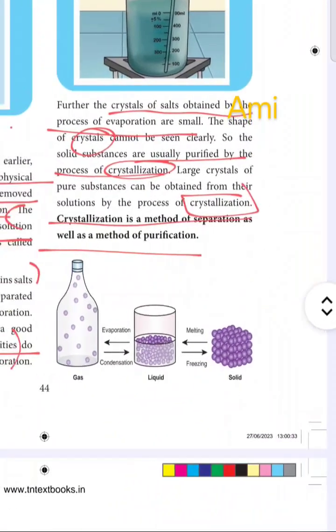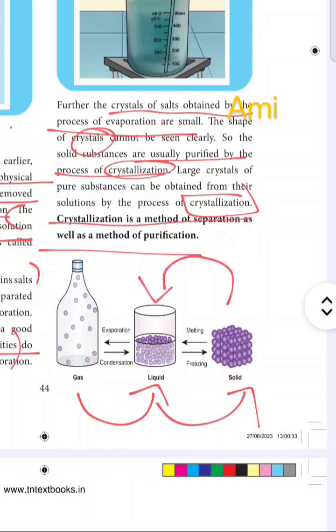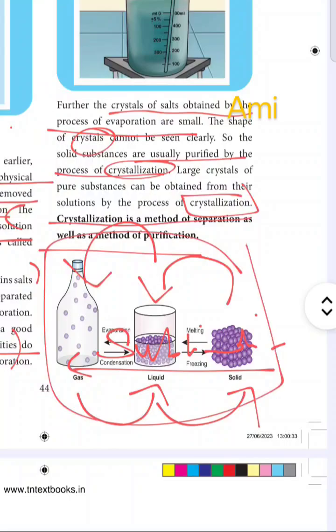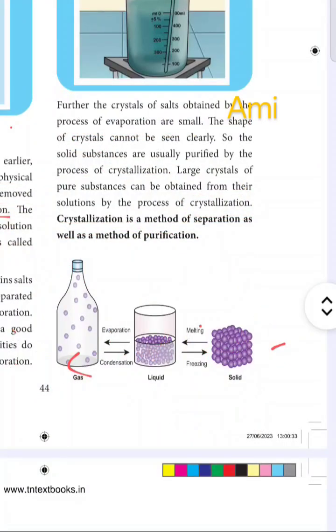If we see here, from gaseous state to liquid state, the process is condensation. From liquid to solid, it is freezing. From solid to liquid, it is melting. From liquid to gas, it is evaporation. From solid to gas directly, it is sublimation. All these have been mentioned in the single picture, which I have already explained in the previous slide itself.